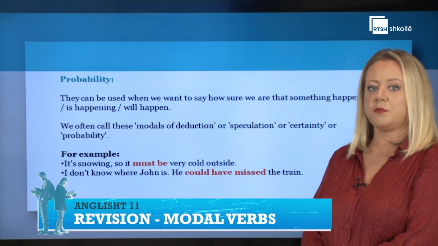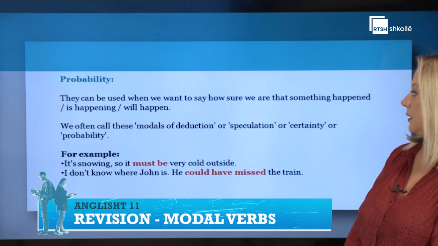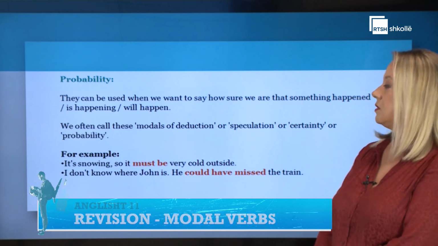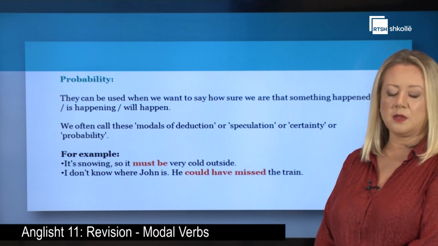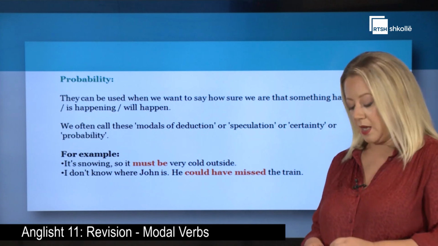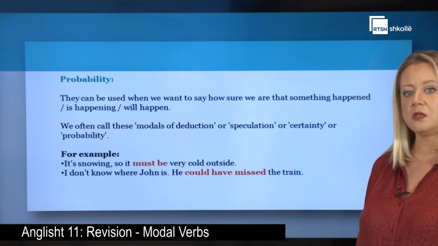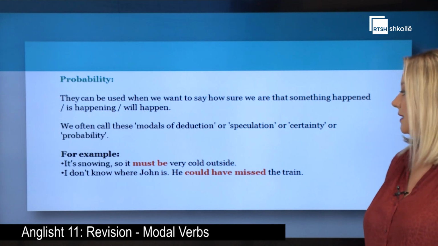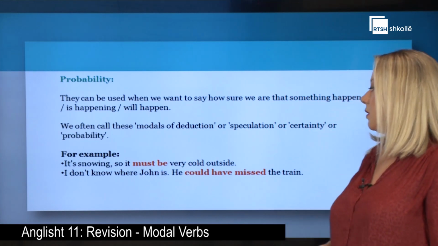Which are the types of modals and how to use them? The modals for probability. They can be used when we want to say how sure we are that something happened, is happening in the present, or will happen in the future. Sometimes they are called modals of deduction, speculation, or probability. For example, it's snowing, so it must be very cold outside.